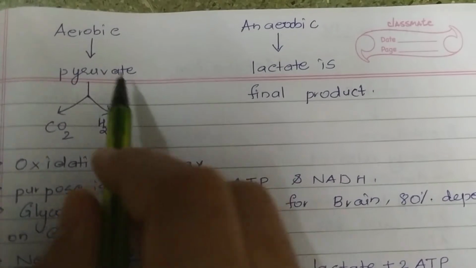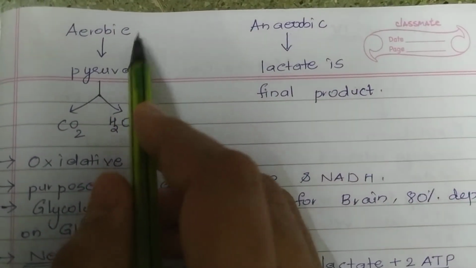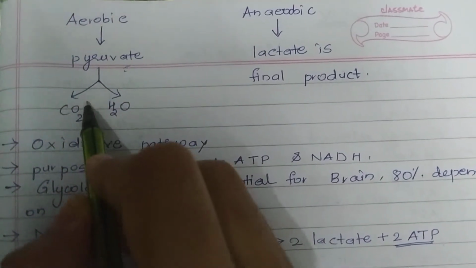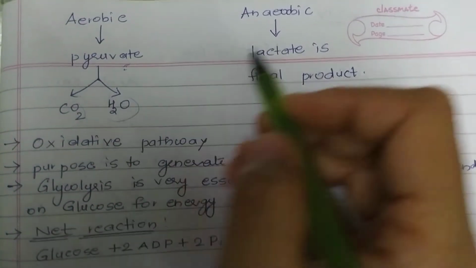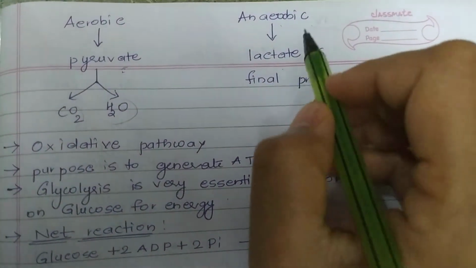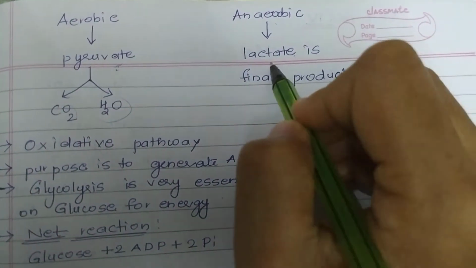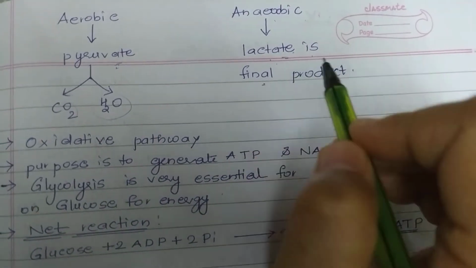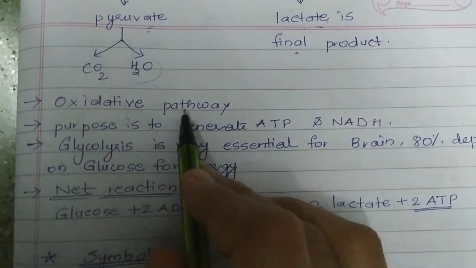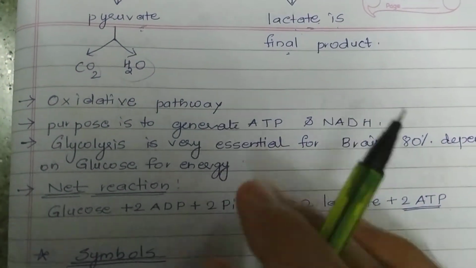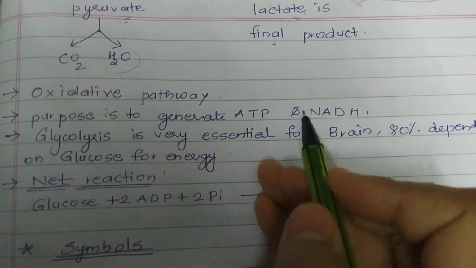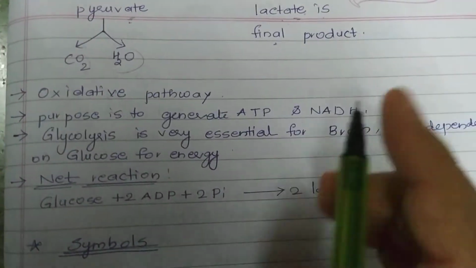The product which gets formed under aerobic mode is pyruvate. Later, this pyruvate is broken down into carbon dioxide and water, whereas in the case of the anaerobic pathway, the glucose is broken down to lactate. So lactate is the final product in the anaerobic pathway. Glycolysis is generally an oxidative pathway. Why? Because it's a catabolic reaction, so oxygen is involved and bonds are broken down.